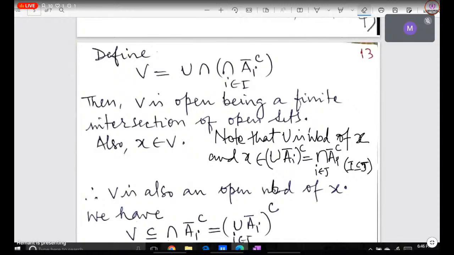Yes, sir. Yes, because A_i closure is closed and the complement is open, and this I is our finite collection. This I is a finite collection, so that's why we have a finite intersection. So V is open, being a finite intersection of open sets. Okay, but the important thing is that x belongs to V. Why does x belong to V? I think I have explained this here.